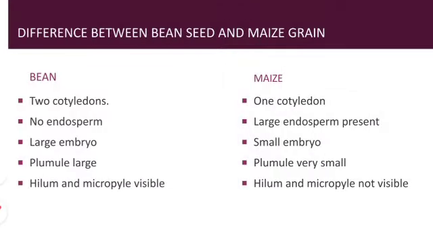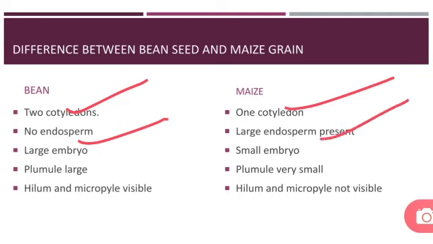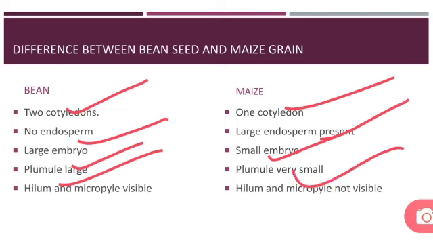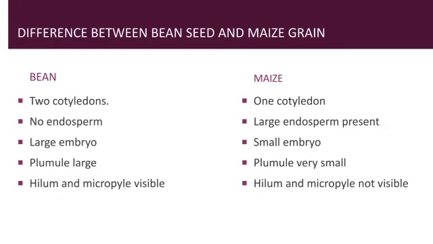Now let us see the difference between bean seed and maize grain. Bean seed contains two cotyledons, maize one cotyledon. Bean has no endosperm, maize has a large endosperm. Bean has a large embryo, maize a small embryo. Bean plumule is large, maize plumule is very small. In bean, hilum and micropyle are visible; in maize, they are not visible. So these are the differences between bean seed and maize grain. Now in the next video we'll be studying germination.